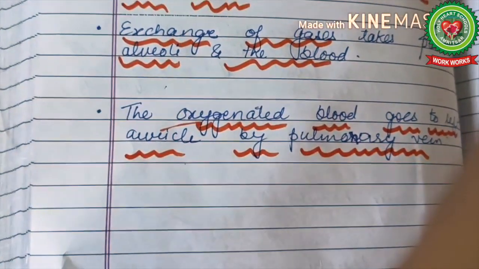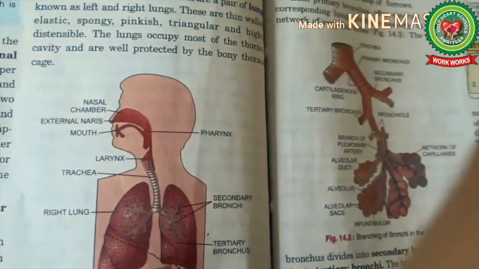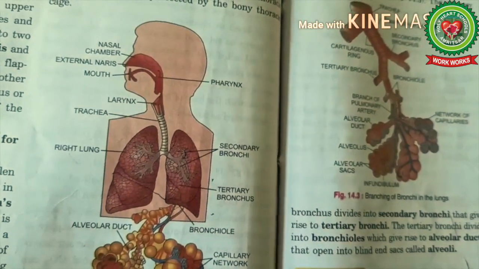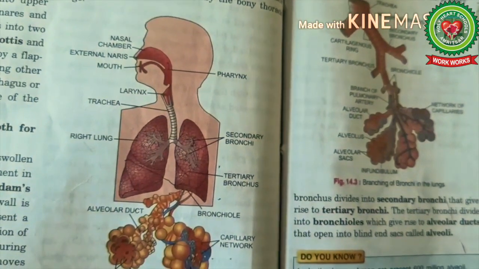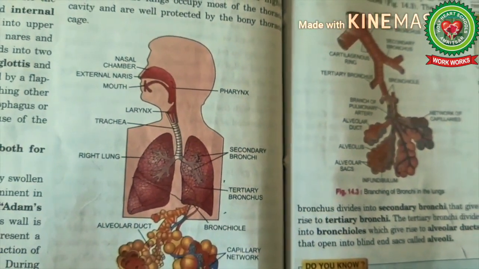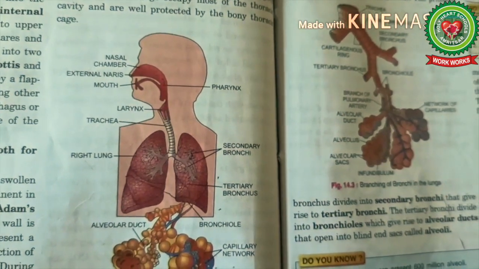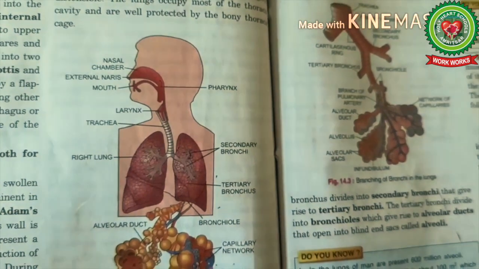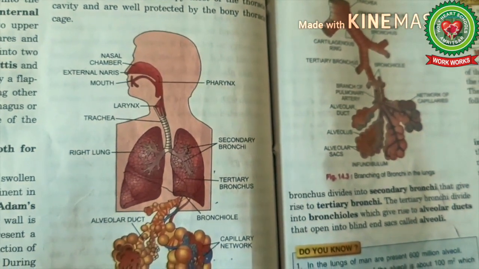So children, read chapter 14 and pages 14.1 up till 14.3 very clearly. Do all the question answers related to the topic, mark them in the book, write reasoning questions, differences, and terms in your copies.